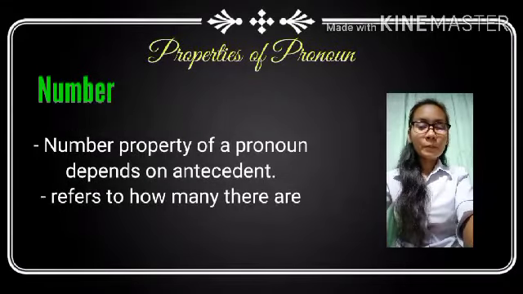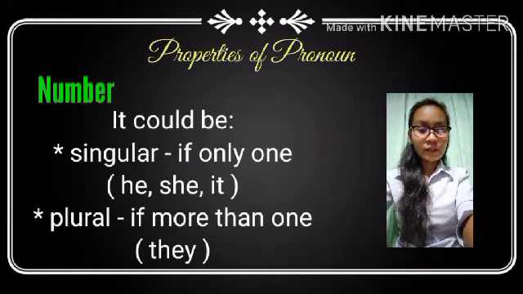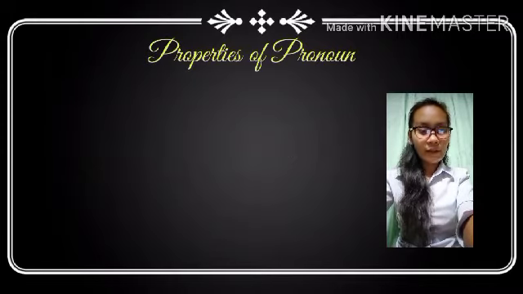Number. The number property of a pronoun depends on the antecedent. It refers to how many there are. It could be singular, if only one, like he, she, and it. Or it could be plural, if more than one, like they.